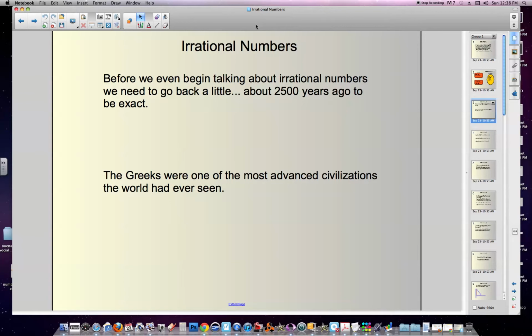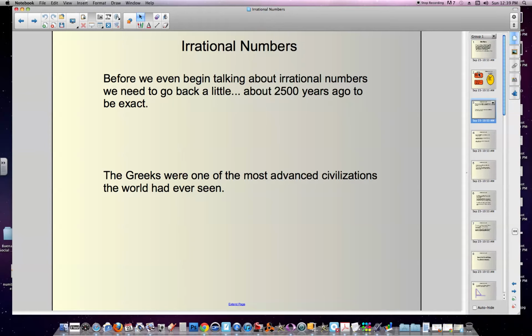Even though you've done new things with decimals and fractions and other types of rational numbers, you haven't really had a new type of number introduced to you in a long time. Before we even explain what the number is, I want to give you a little bit of the history because this is really significant. When we first see irrational numbers come up in history is quite a while back, about 2,500 years ago. This is during the era of the Greeks.